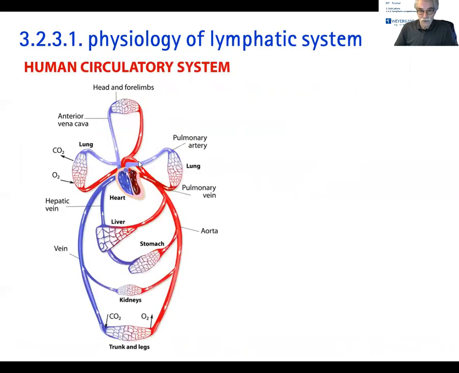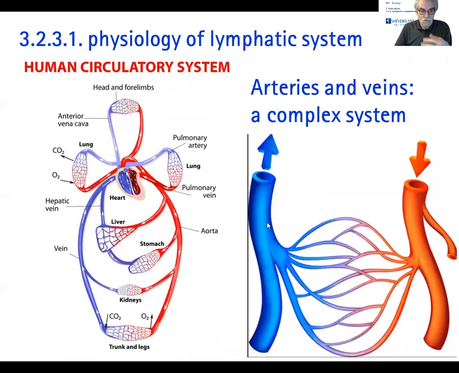The physiology of the lymphatic system. You know already the human circulatory system. It's the venous system and the blood circulation. It's a complex system. There is the arterial blood pushed into the body and the venous blood pushed out of the body. Remember, with the help of the physiological muscle pump.